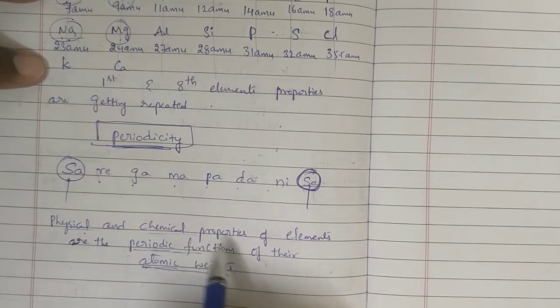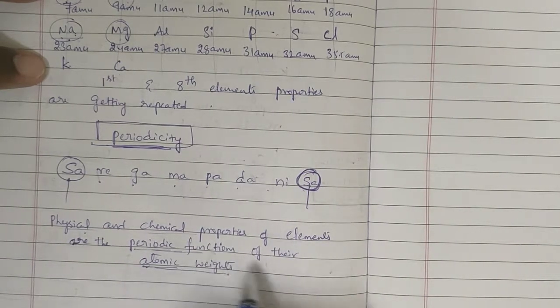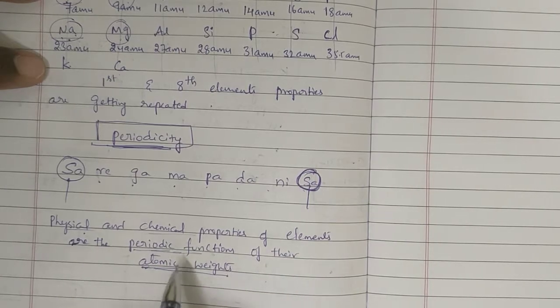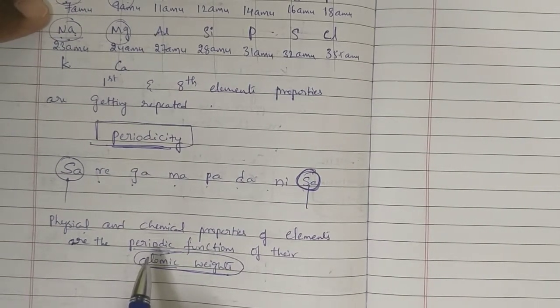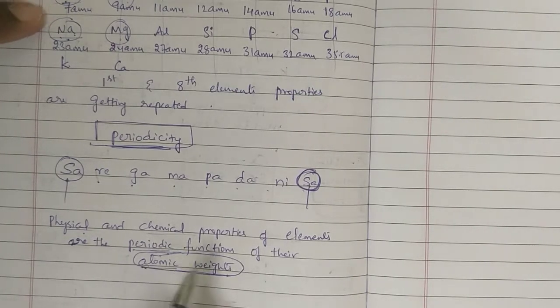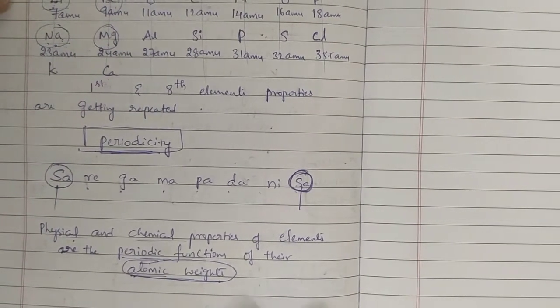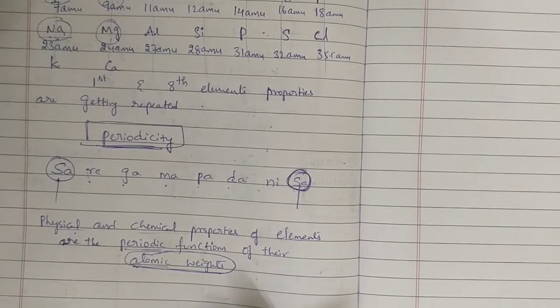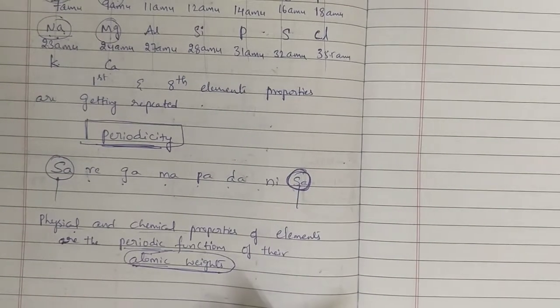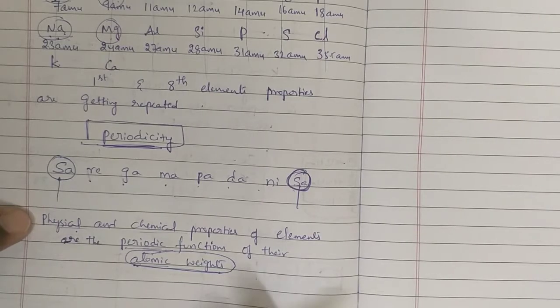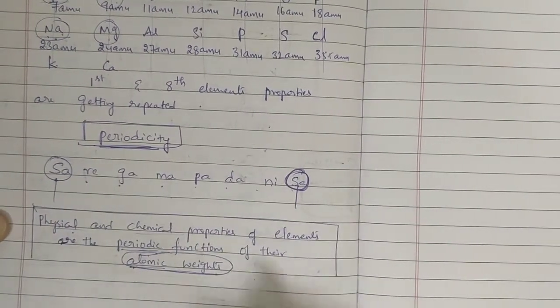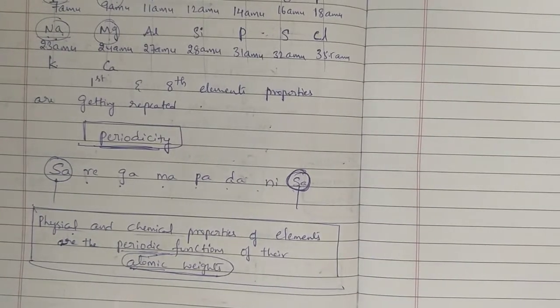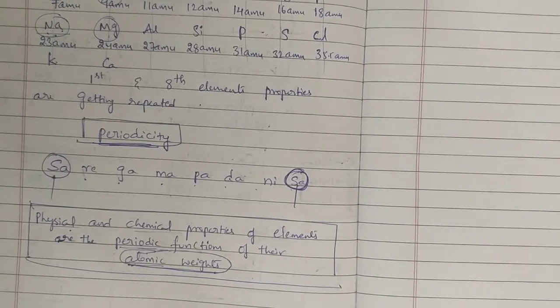Physical and chemical properties of elements are the periodic functions of their atomic weights. What is the basic property we considered? Atomic weight. When we arrange the elements in the increasing order of their atomic weights, we found that their physical and chemical properties are getting repeated. That is, physical and chemical properties of elements are the periodic functions of their atomic weights. This is the point we got from Newland's law of octaves.